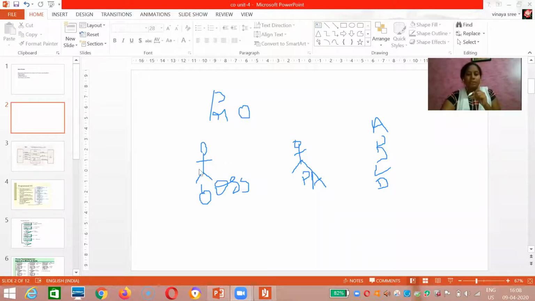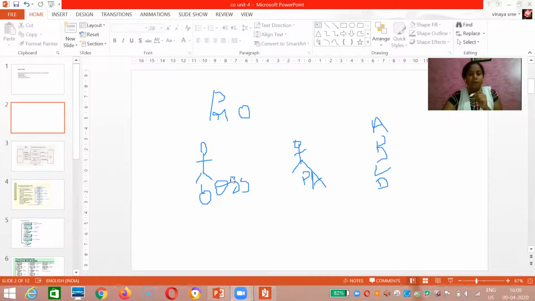In programmed IO, let us consider there is a boss in a company. There is a boss, there is a personal assistant, and there are clients who want to meet the boss. The boss will ask the personal assistant whether any clients are available outside the room for meeting.